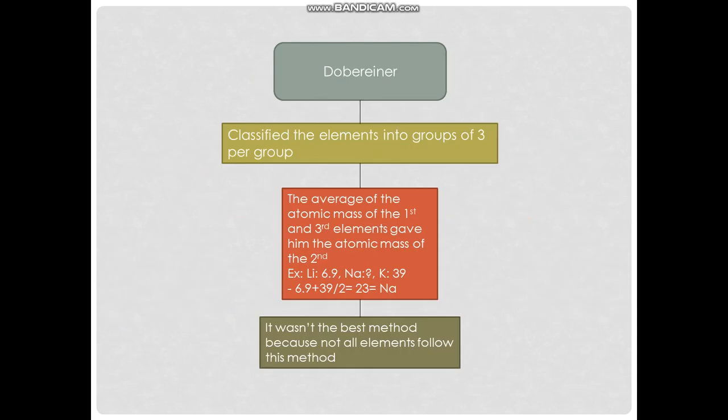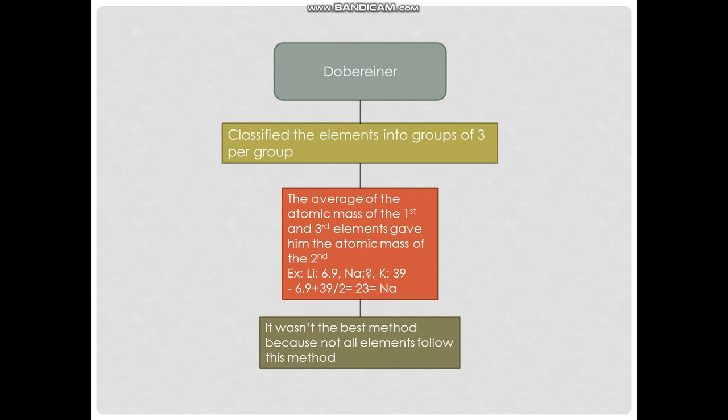We have Dobereiner. He classified the elements into groups of 3, meaning 3 elements per group. He listed them above each other, 1, 2, and 3, and he took the average of the atomic mass of the first and third elements, and that gave the atomic mass of the second, in that order.